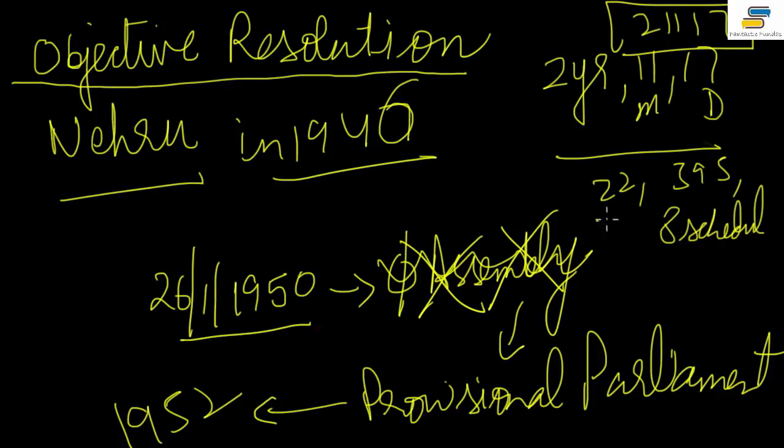Now what are these 22 parts? The whole constitution is divided into different parts. For example, there's a part talking about emergency, a part talking about amendment of the constitution. So there are different parts, right? Many articles have been clubbed into them. And what are articles? Articles are the very law. These are article 368, 356, you might have heard these articles earlier somewhere. Article 3 was there, article 395.